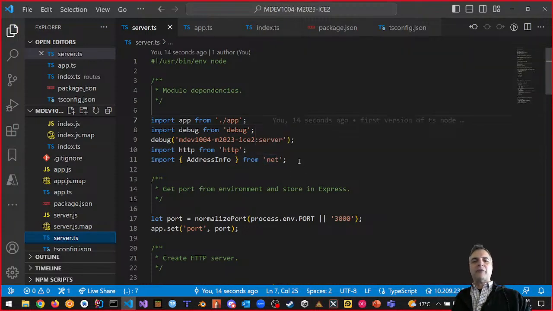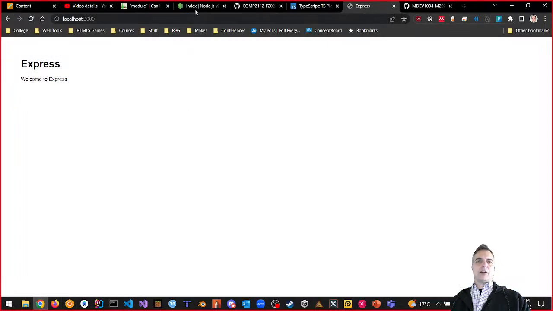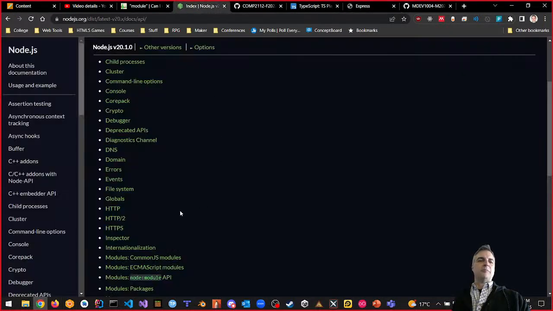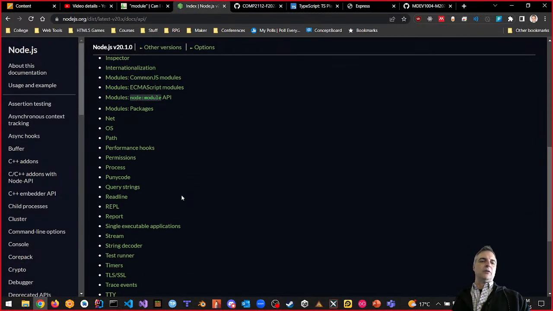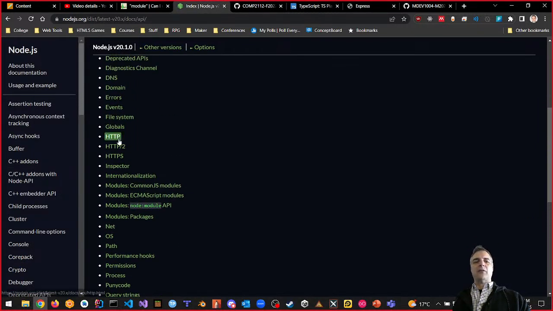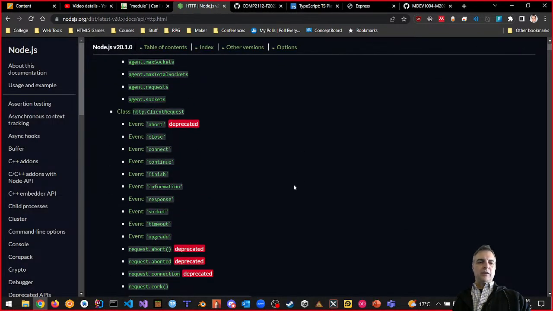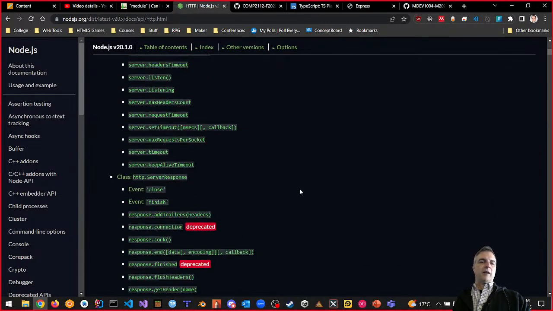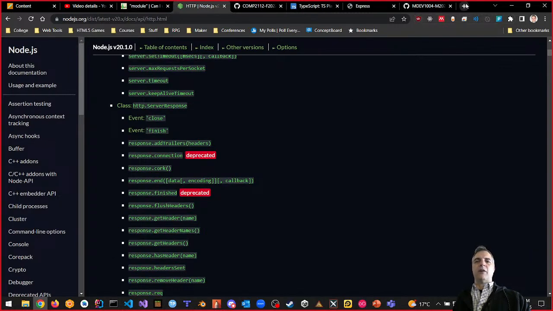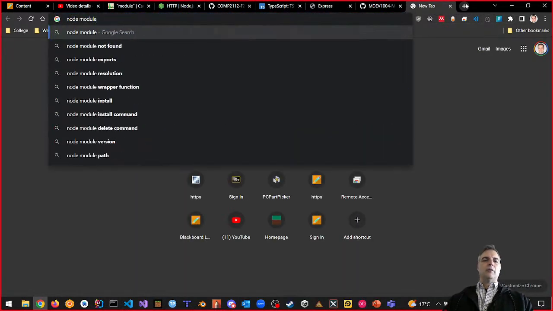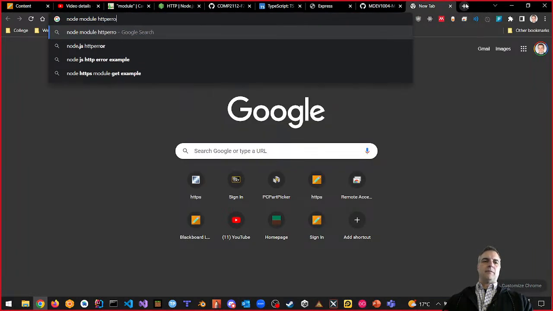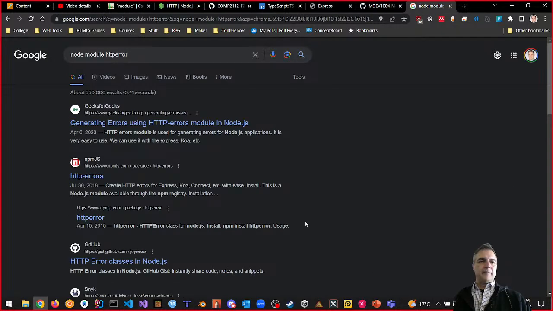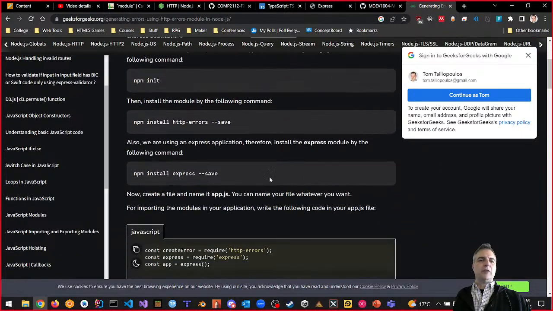Well, I want to do the same thing for HTTP error. And if we look at node modules, here, there is HTTP, the HTTP error module. Now, do I have to have the HTTP errors in there? Well, HTTP module includes a bunch of stuff, right? So it has requests and whatever. And then if I want to look at the HTTP error node module, how do I do that? So it says the HTTP errors module, right, is what I want. Well, if we were to look at that, I need to install something called HTTP errors, okay?